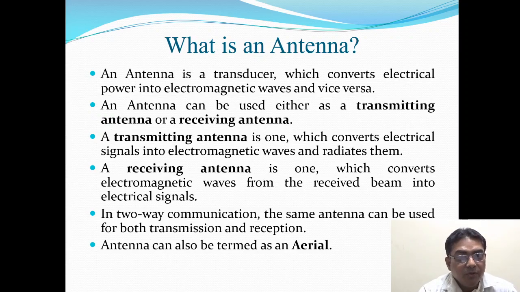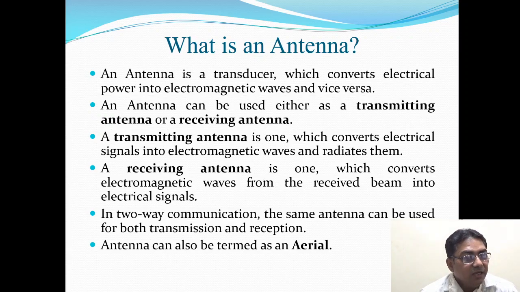Now what do we mean by antenna? An antenna is a transducer which converts electrical power into electromagnetic waves and vice versa. Then an antenna can be used either as a transmitting antenna or a receiving antenna. A transmitting antenna is one which converts electrical signals into electromagnetic waves and radiates them.